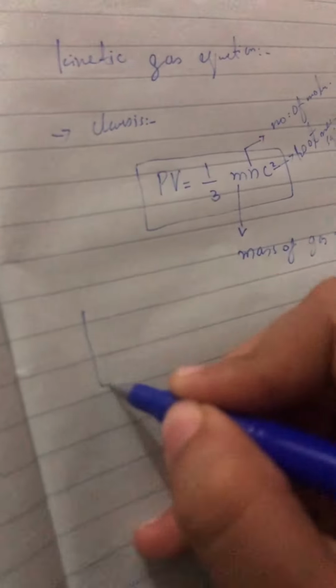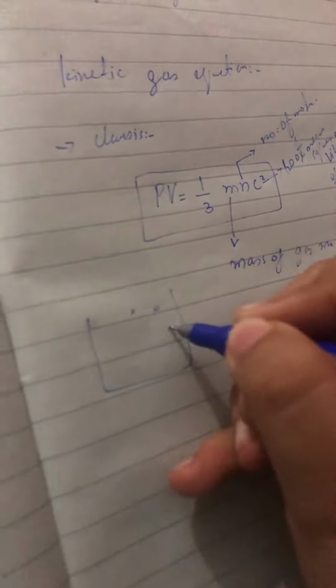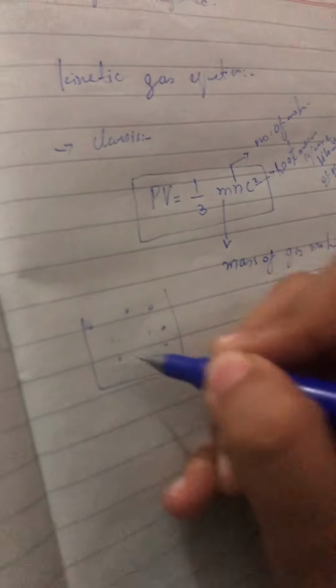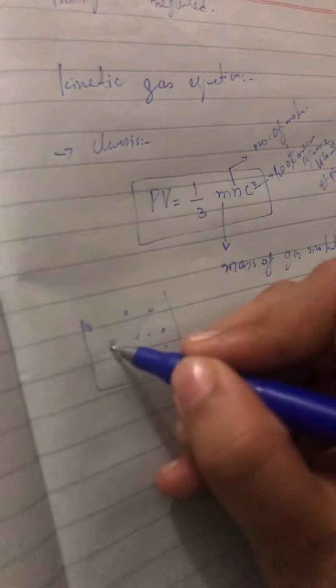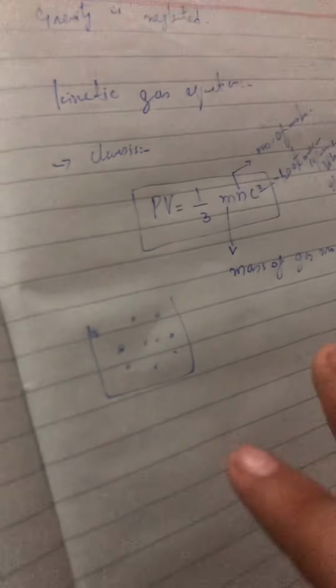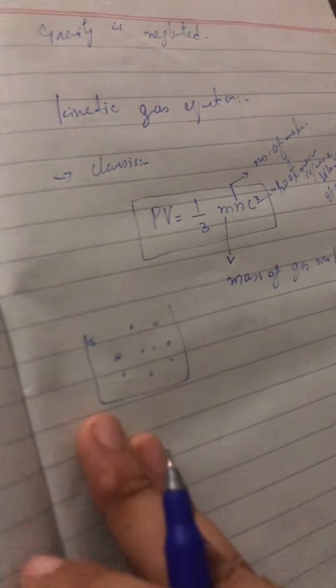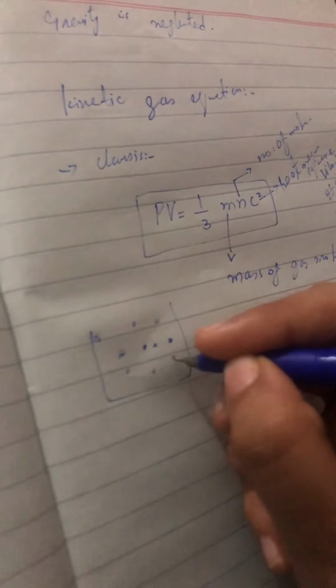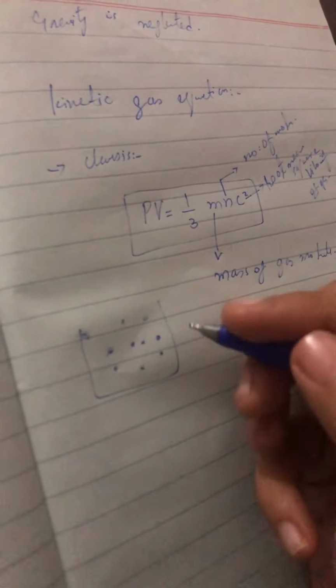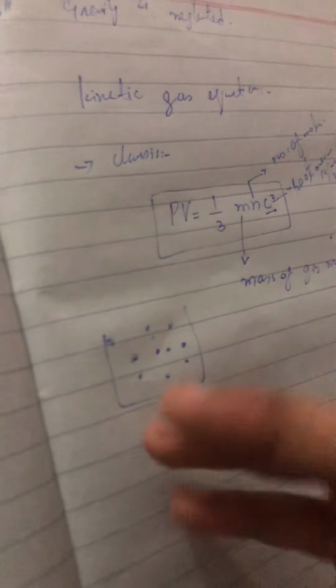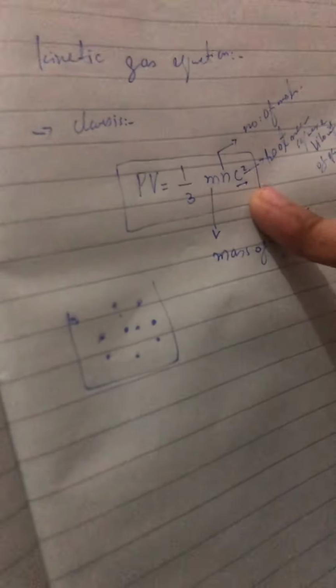Now, for example, we have one container with gas molecules in it. As discussed in the first point, every gas molecule is identical, but they will obviously have different speeds. The different speeds of the gas molecules will be found by the root mean square velocity of the gas, which means these molecules have different velocities, and this is found by this equation.